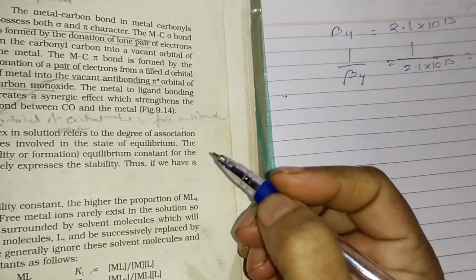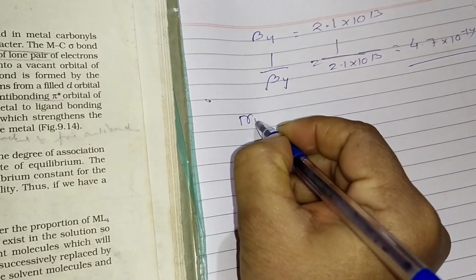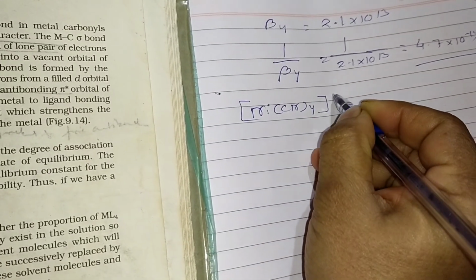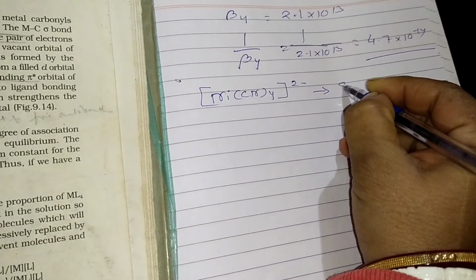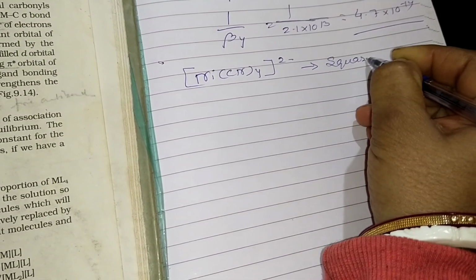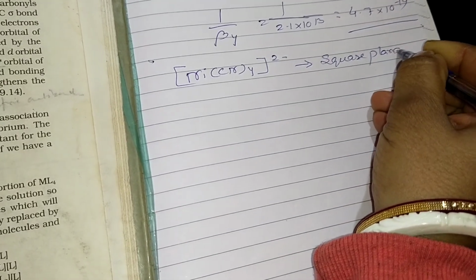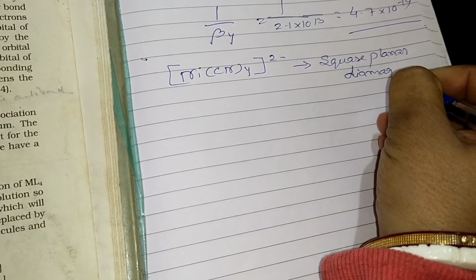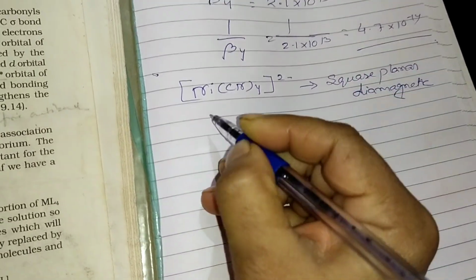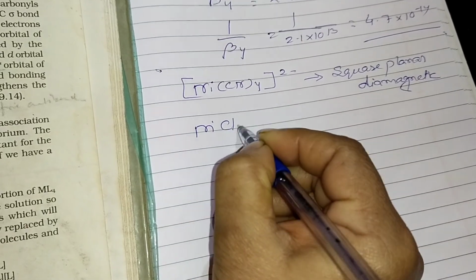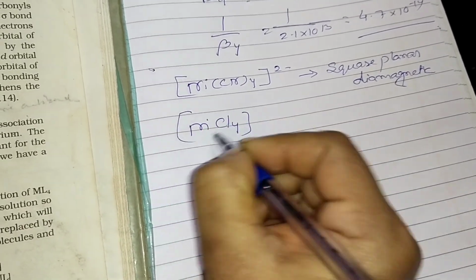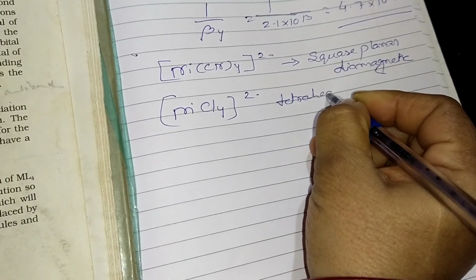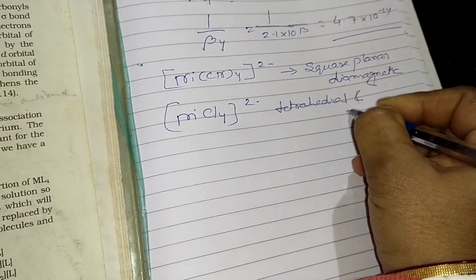So what is coming here? It is said that [Ni(CN)4]2- is square planar and diamagnetic, whereas the question says [NiCl4]2- is tetrahedral and paramagnetic.